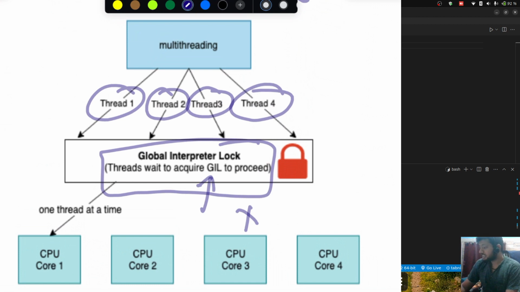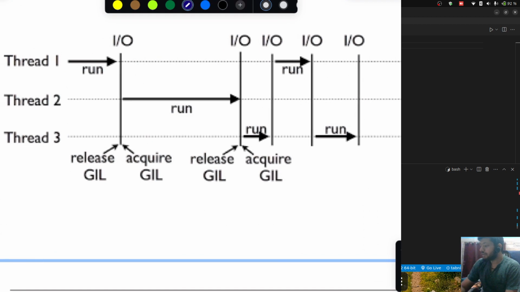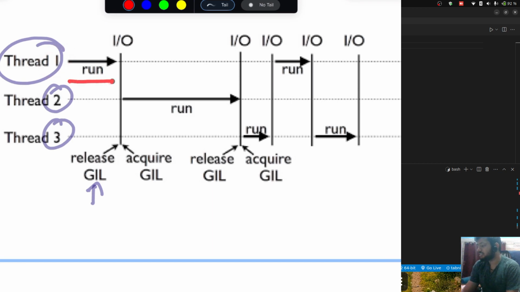Let's understand it with the help of this diagram. Right now we have 3 threads, thread 1, 2 and 3. Those 3 threads want to run simultaneously, but Python does not allow it. There is always a GIL lock, and that will be given to a particular thread. Let's say thread number 1 acquires the GIL lock and starts running.